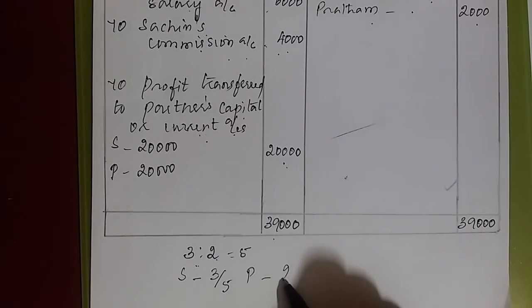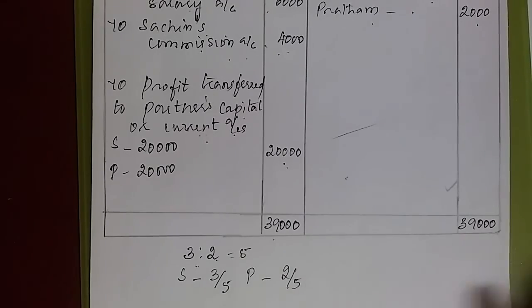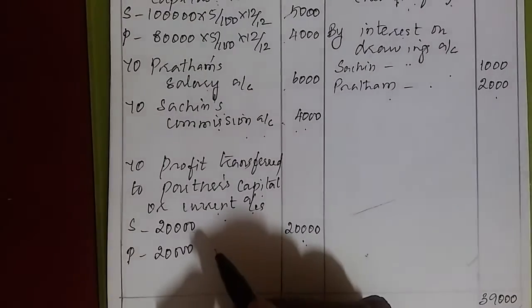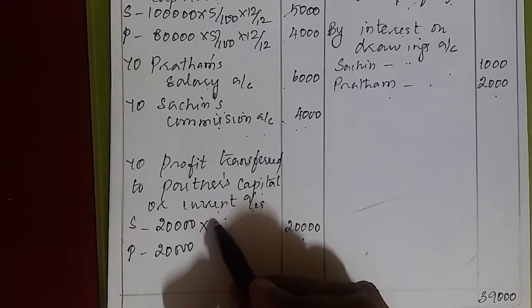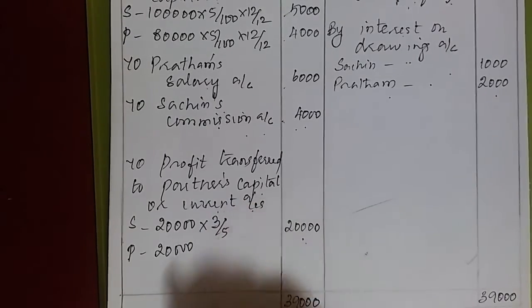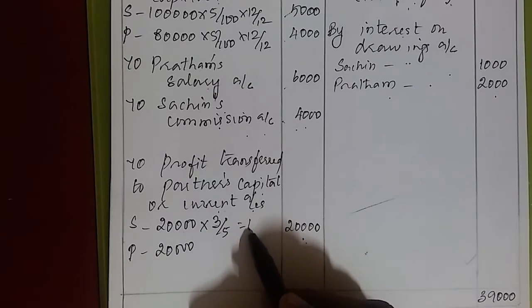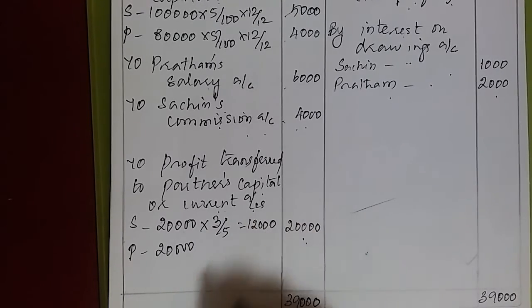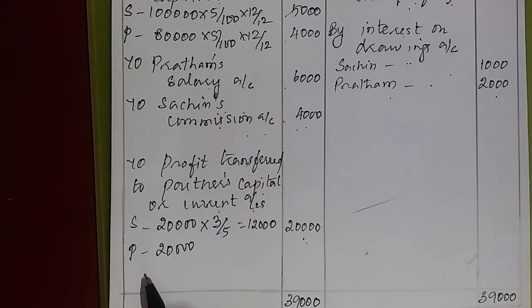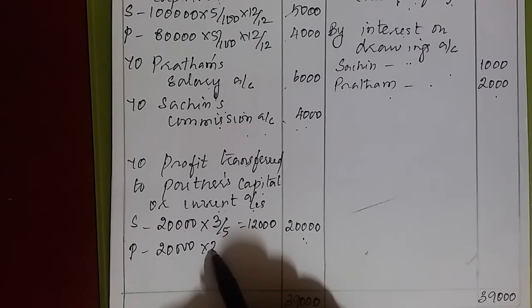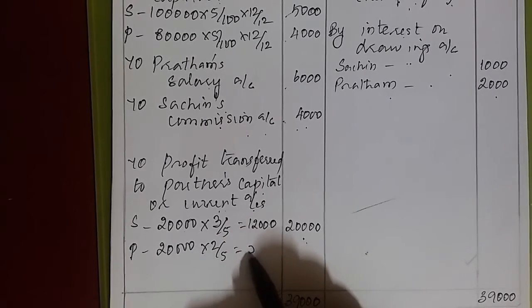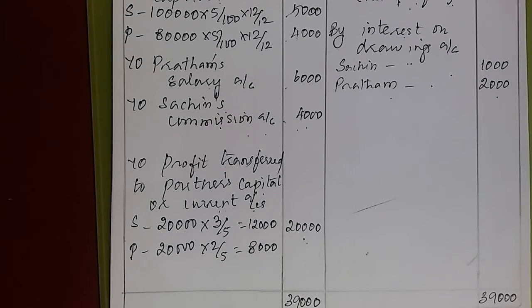Pratham will get 2 by 5 share. So this fraction should be written here to calculate their share. For Sachin how much? 3 by 5. 20,000 into 3 by 5, he will get 12,000 as share of profit. For Pratham, 20,000 into 2 by 5, he will get 8,000 as his share of profit.